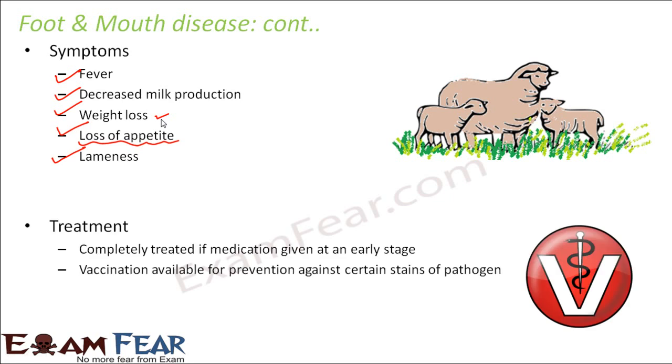It can be treated if medication is again given at an early stage. Vaccination is also available for prevention, but it is available only against certain strains of pathogen. So we cannot say that effective vaccination is available, because there are total 7 strains of the same virus which can cause this disease, but vaccination is available maybe for 2 or 3 strains. So what if the 4th or the 5th strain attacks the animal? In that case, the animal will not remain protected against it. Therefore, vaccination is available, but it is not that effective.